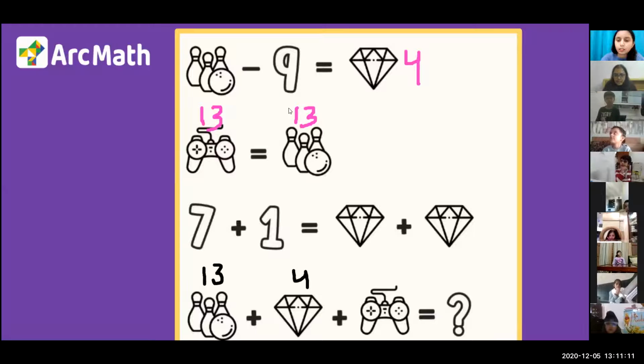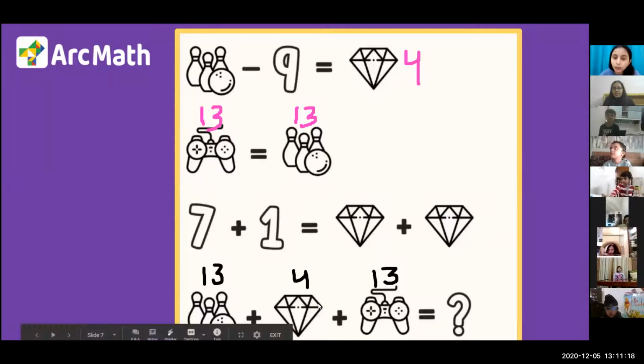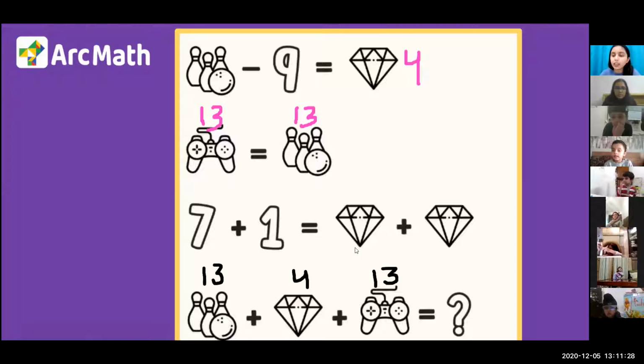Okay. Now we know all the numbers. We don't know the answer of the last one. You just have to find the last one. Bowling pins plus diamond plus this video game. So 13 plus 4 plus 13. Everyone find the answer. What will be the answer if you add all these three numbers?